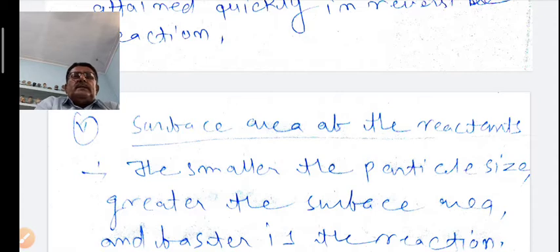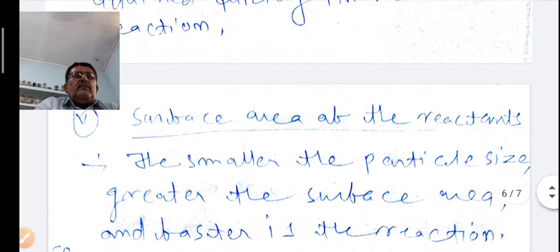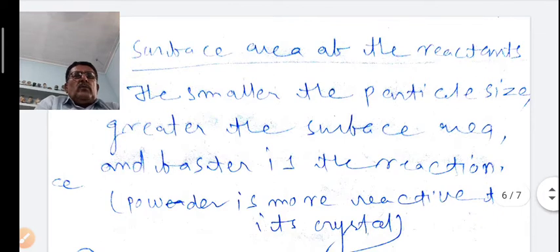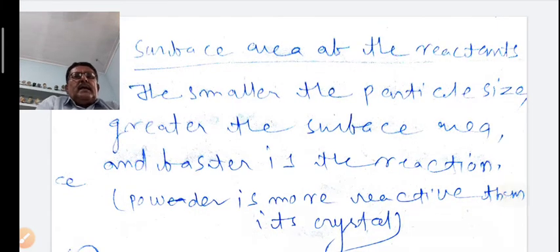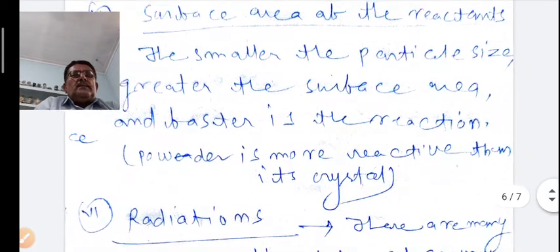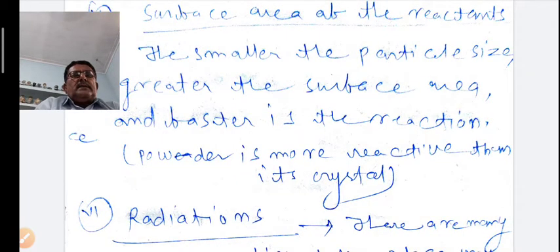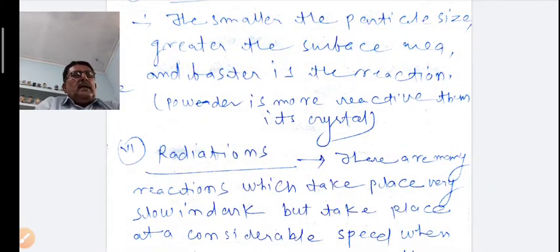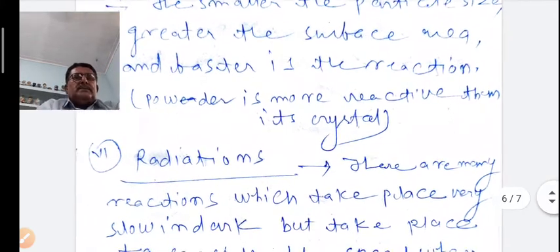Now the fifth point, surface area of the reactants. If the surface area of reactants is increased, the reaction goes fast. The smaller the particle size, the greater the surface area. If a particle is powdered, the surface area is increased and the reaction goes fast. If the surface area is less, the reaction goes slowly. It means the rate of reaction is directly proportional to the surface area of the reactant.